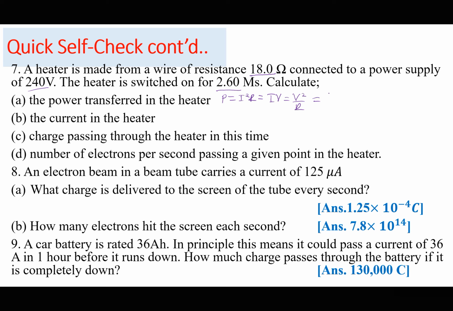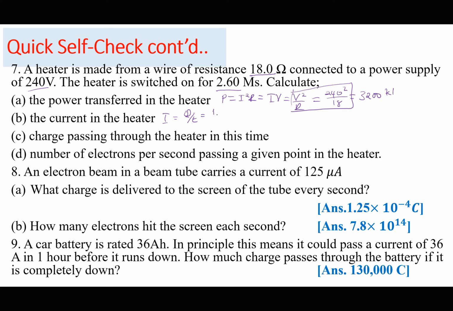So this could be 240 squared divided by 18. I'll use the last part of the equation. So 240 squared divided by 18. I think that is 3,200 watts. Then the current in the heater, of course, we know that current, we have the time and we have the charge. So current can be Q divided by T.